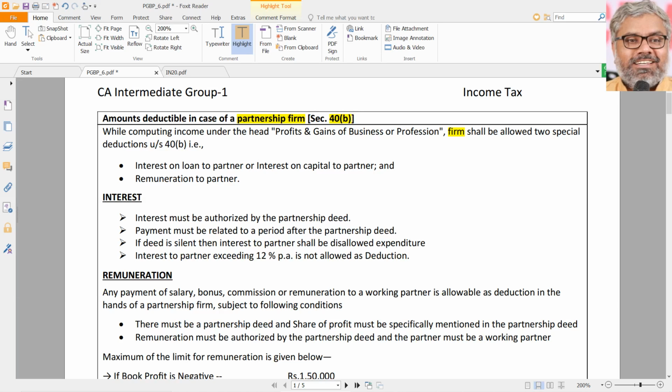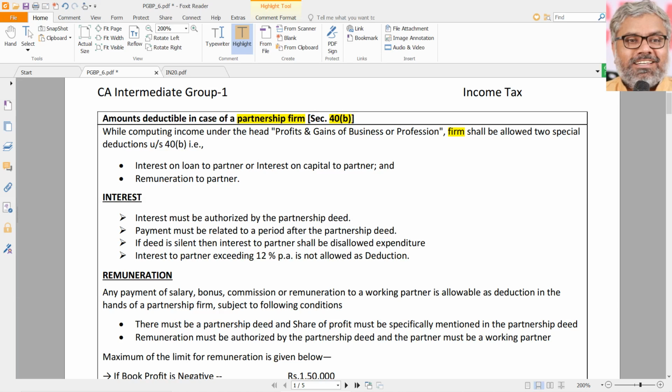But these exclusive sections like 32, 35 or 40B are capable of being asked as a separate exclusive question also. That is why these sections have their own importance in addition to the other provisions, which will be useful for solving the regular routine questions of PGBP. So 40B is an exclusive section related to partnership firms.